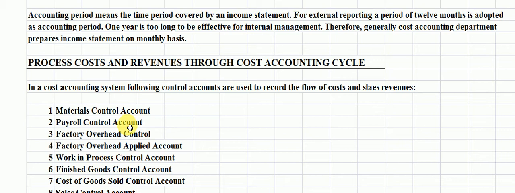The third is factory overhead control. Factory overhead control means all those expenses which occur in the factory which do not belong to direct materials and direct labor.